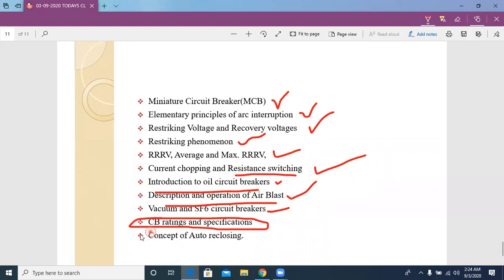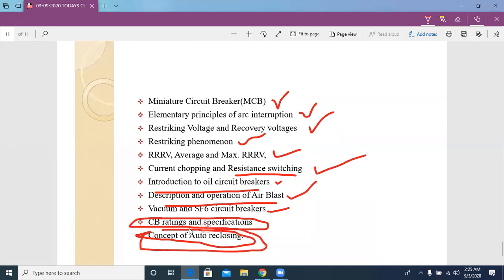Now one more topic is there, the concept of auto reclosing. To discuss the concept of auto reclosing, we have to know some terminology related to relays. So after completing relays, we will discuss auto reclosing. Then only we can understand it thoroughly.